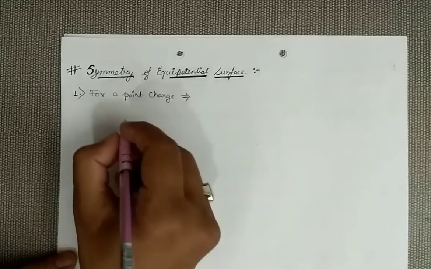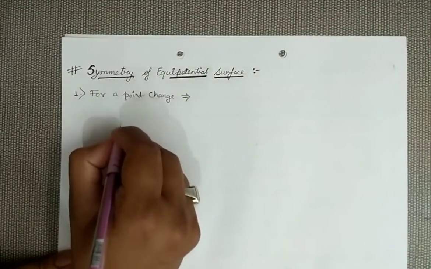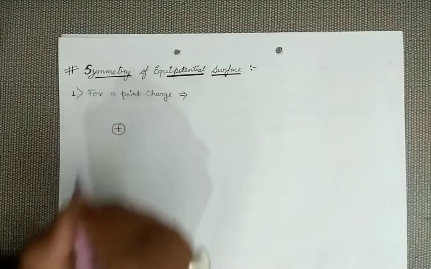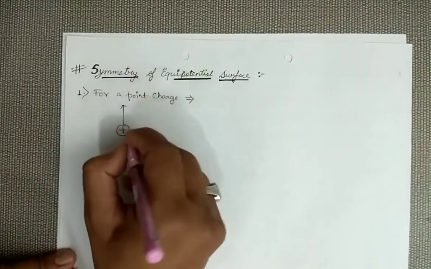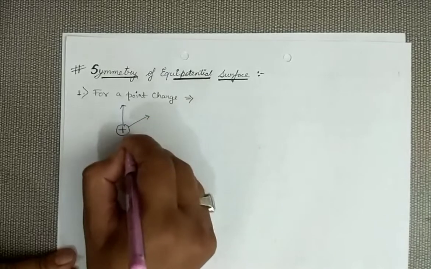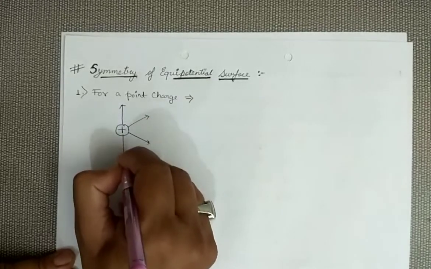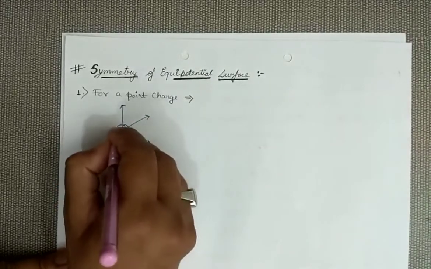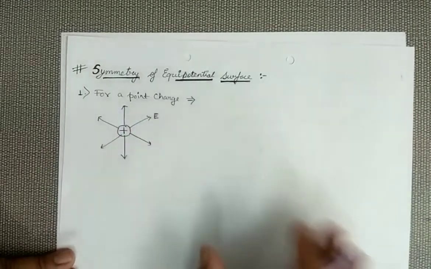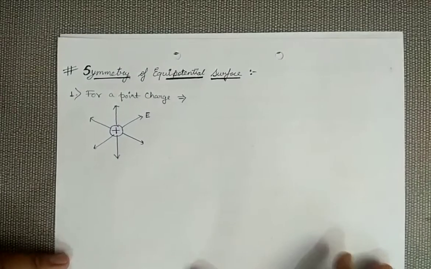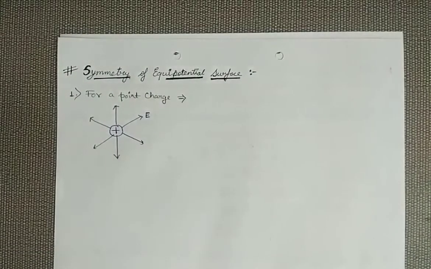Suppose this is a positive charge, and we know that electric field lines will move outward from this charge. These arrows represent the electric field lines.